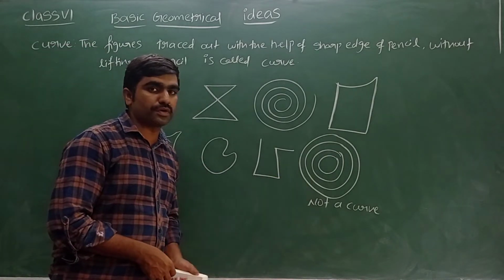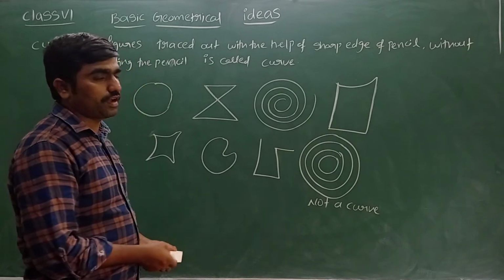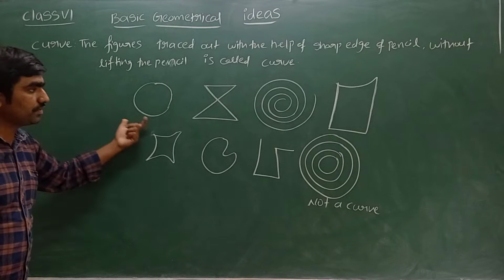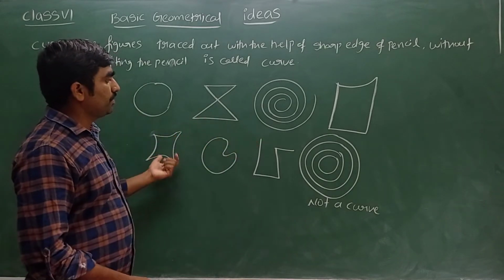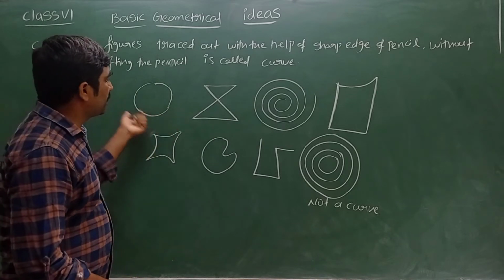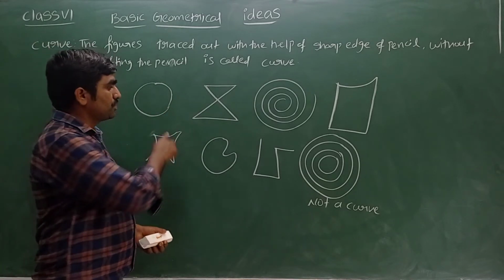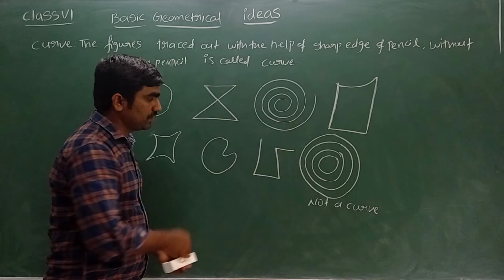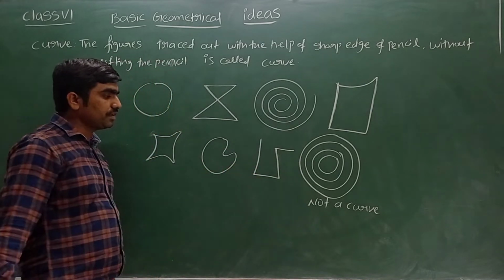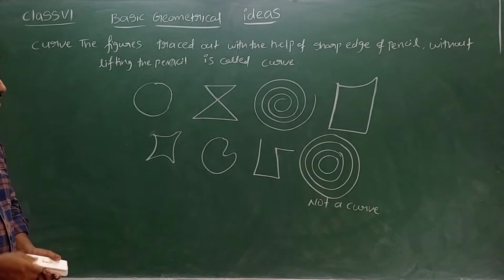So this is what is meant by a curve. These figures may be made up of straight lines, whatever it is, but they are drawn without lifting the chalk, so they are called curves. Here it is not possible to draw without lifting the chalk, so it is not a curve.